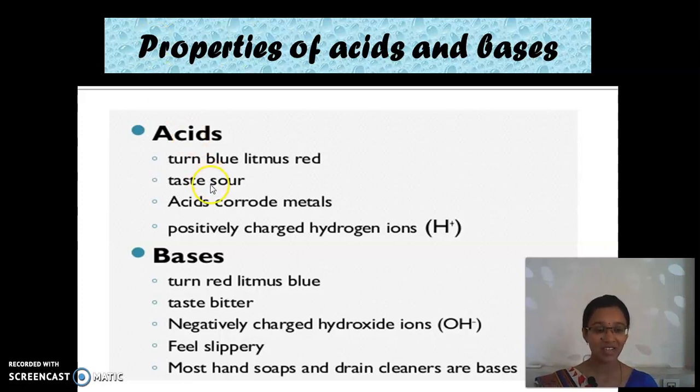And what is the taste of acid? It is sour. And they can corrode metals. They have positively charged particles, that is H plus. I told you they have hydrogen ions. Acids have hydrogen, so it is positive. And then bases. Bases turn red litmus blue. Listen, acid turns blue litmus red. Bases turn red litmus blue.